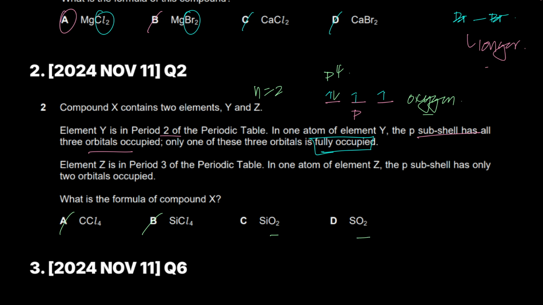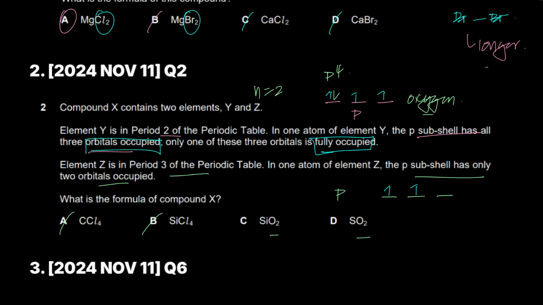That's element Y. Element Z is in period 3 of the periodic table. In one atom of Z, the p subshell has only 2 orbitals occupied. So you have 1 and 2. That's it. The third is empty. He's not said anything about the third orbital. He's saying just 2 orbitals are occupied. Occupied means there's an electron. He's not saying they're fully occupied. He's just saying they're occupied.